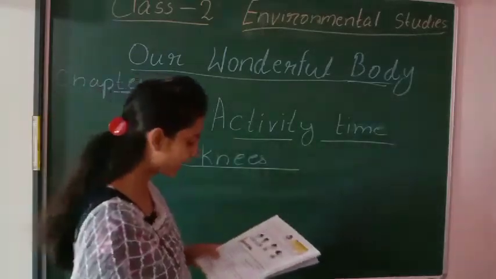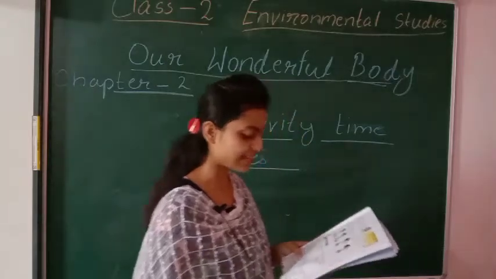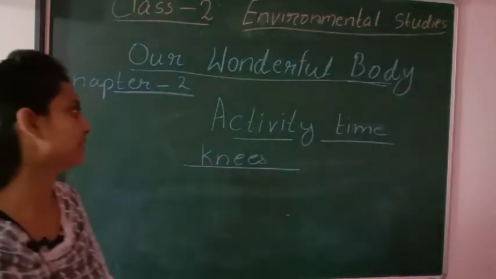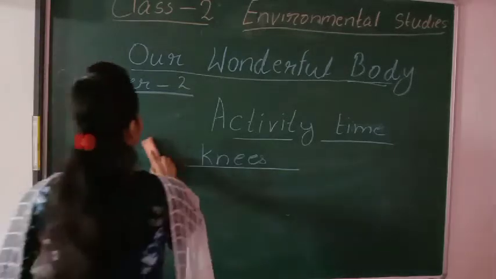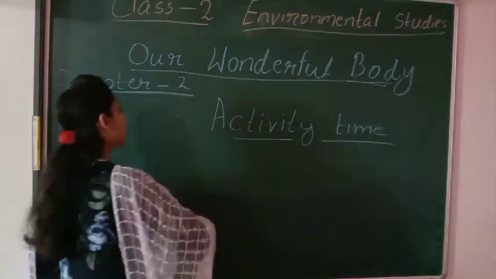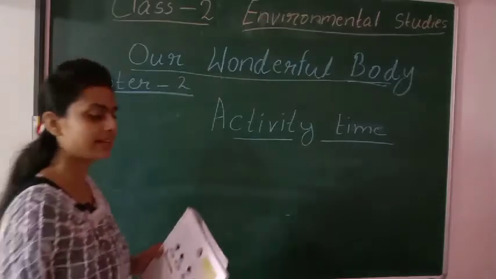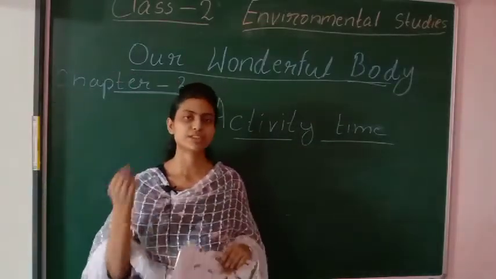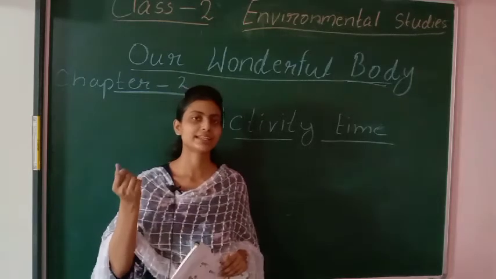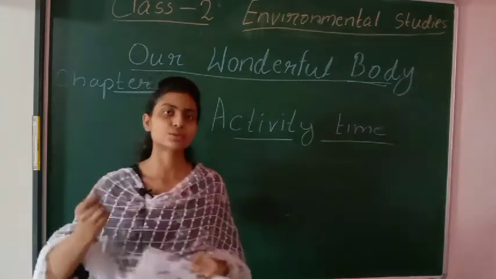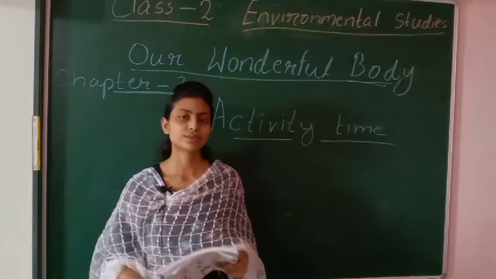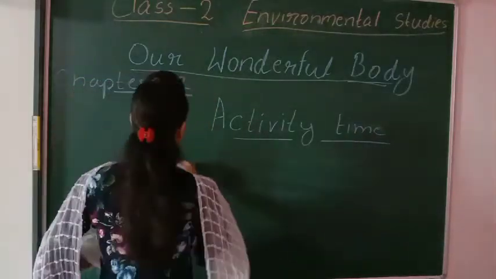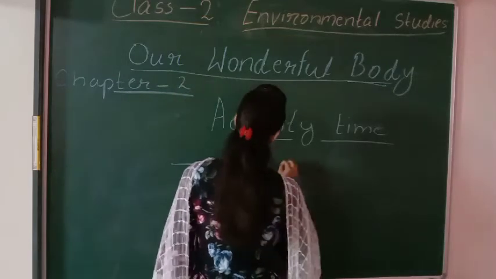Now there is a second blank there. We use our dash and dash to throw things. Now to throw something, what do we use? Shoulder, arm and hand. When I am throwing this chalk, what am I using? My shoulder, my hand and my arm. This is my arm, so that I may throw this chalk. There are 3 blanks there.